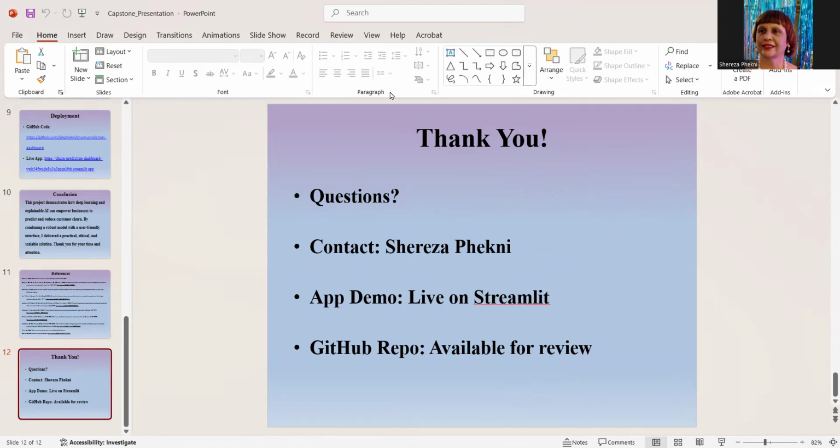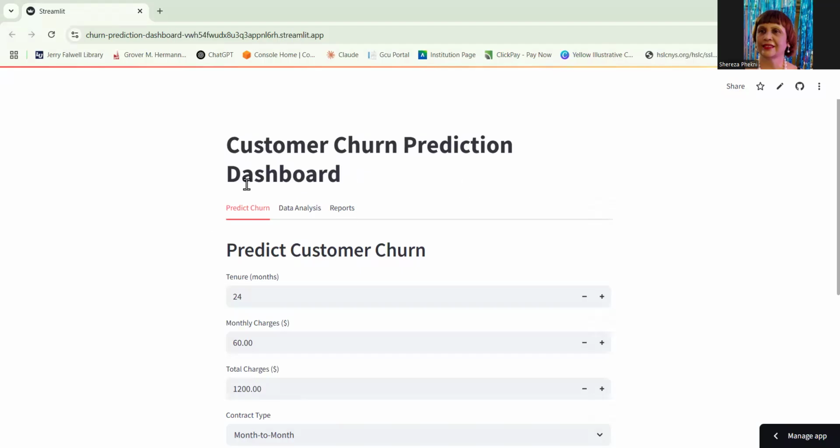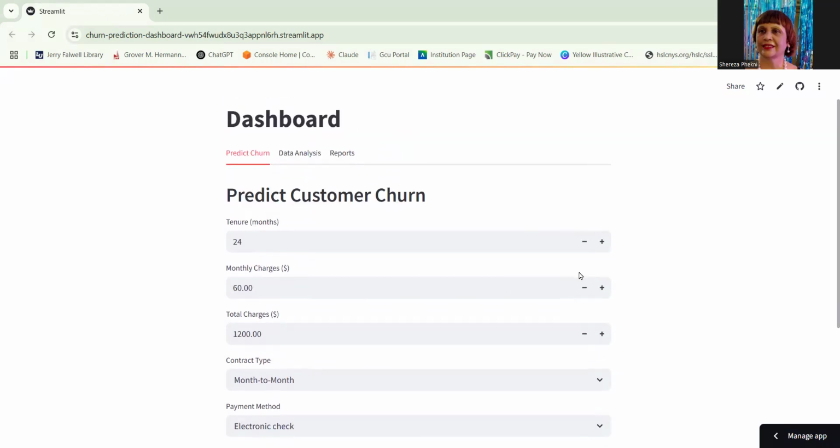Now I will share the screen again to show this one here. I share it here to show the customer churn prediction dashboard. With this dashboard, I can predict churn. And here I have the months.